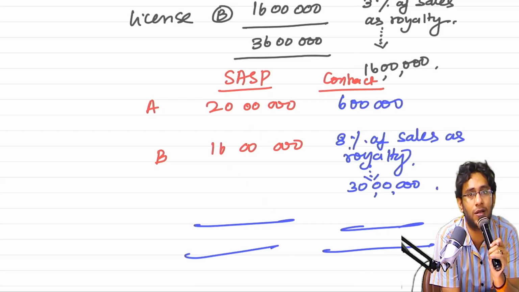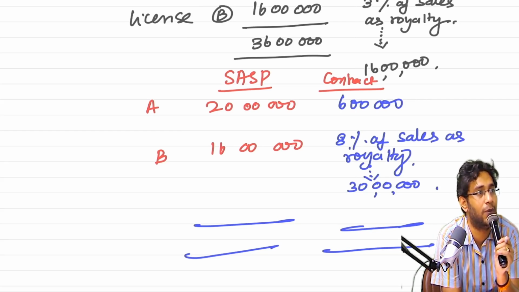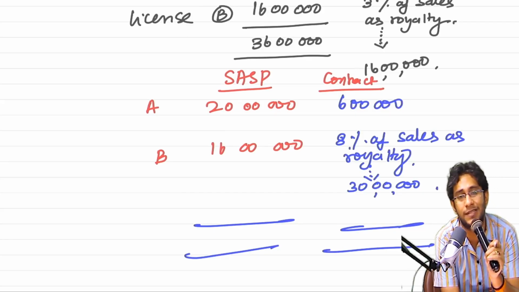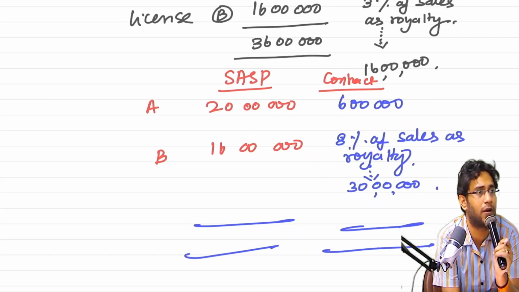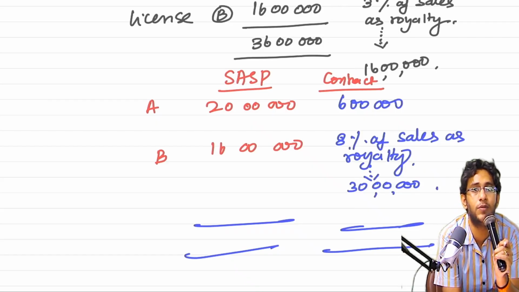Since they are not matching, you will now go and do your original allocation. What is your original allocation? Fixed consideration also you will allocate to A and B. Variable consideration also you will allocate to A and B. In the contract you might have written that variable consideration exclusively belongs to B, and I don't care what you write in your contract, because I have to fulfill the objective of step number 4.